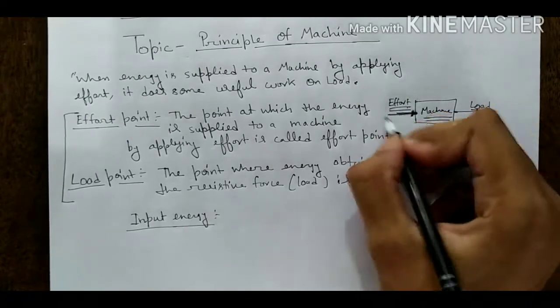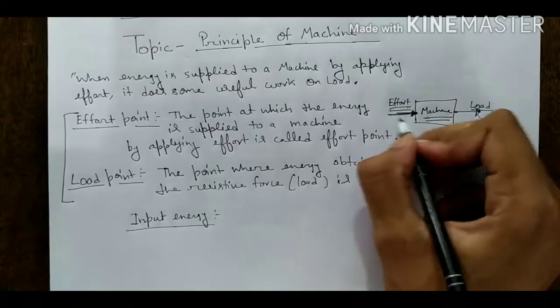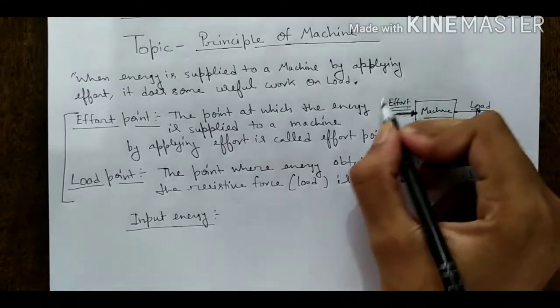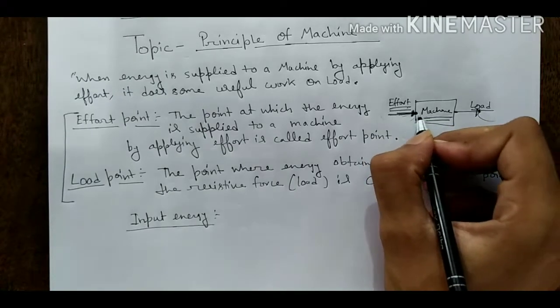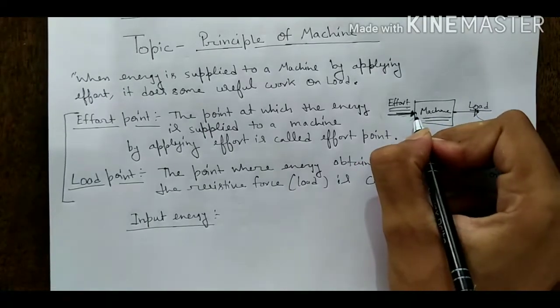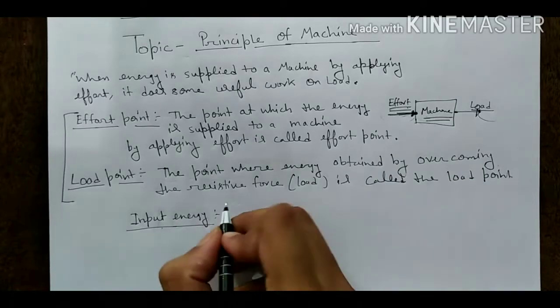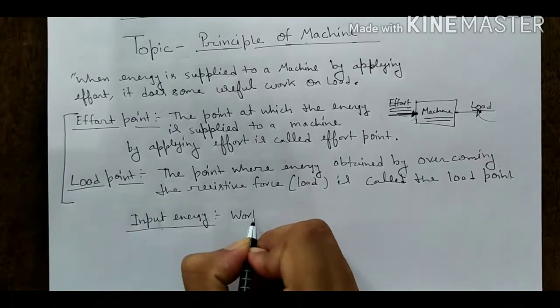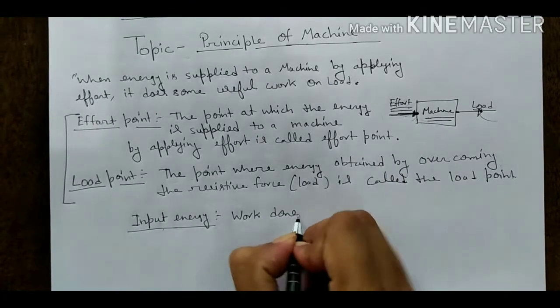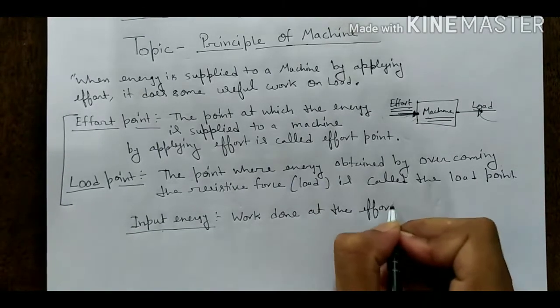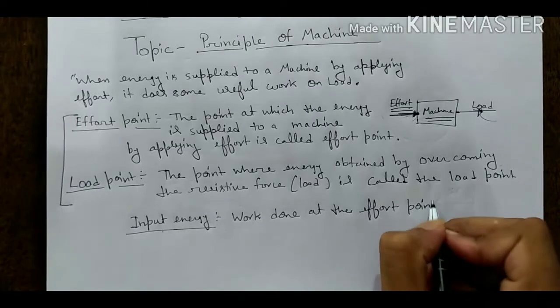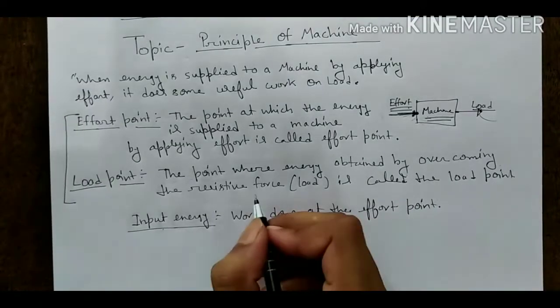It means we are doing work, and this work done is stored in the form of energy, and this energy is known as the input energy. So we can write: work done at the effort point is called the input energy.